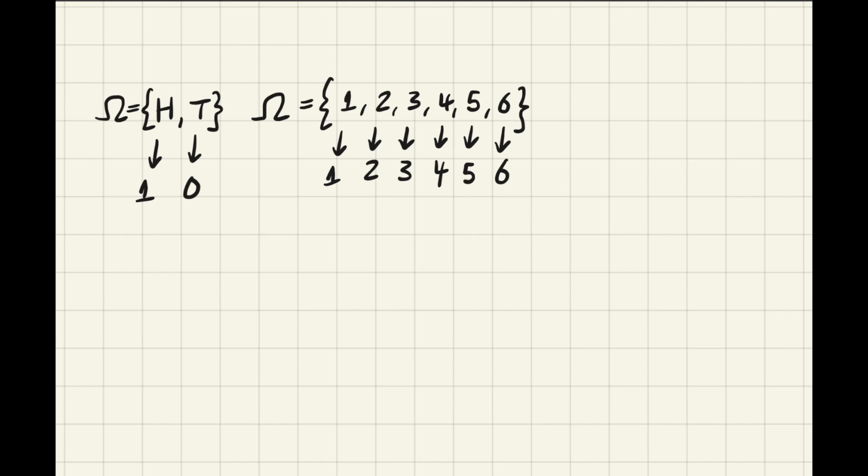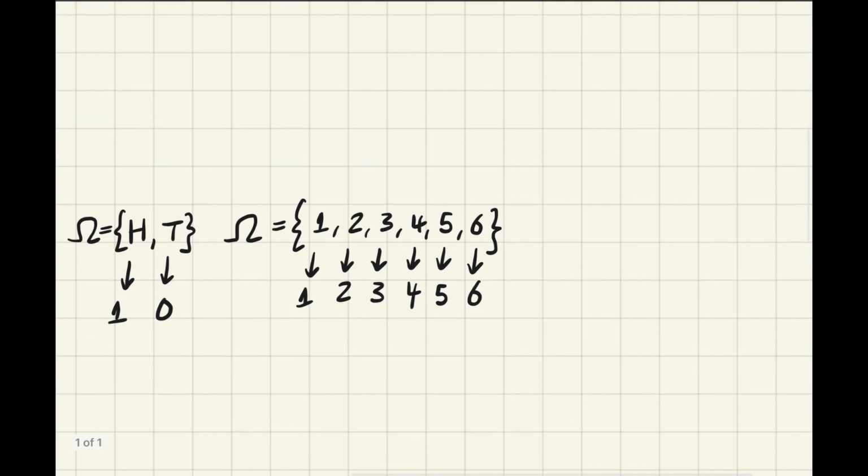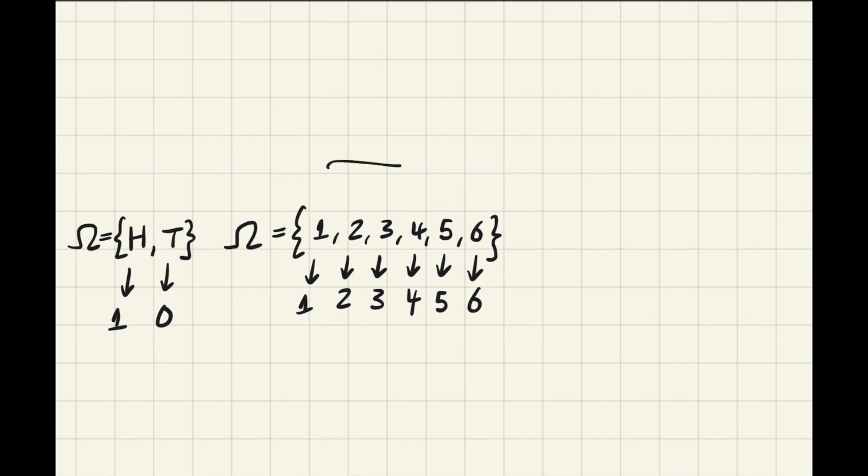But in general, we didn't have to do this. We can even define a constant random variable. No matter which value the dice roll takes, I'm always going to say the value of my random variable is a constant. So this is also a valid random variable, and this is called a constant random variable.